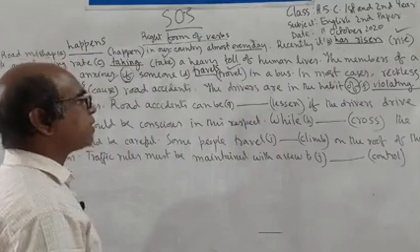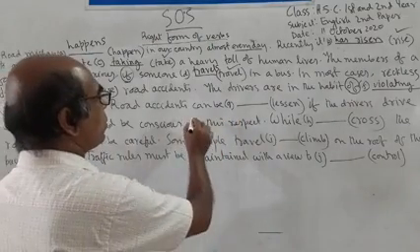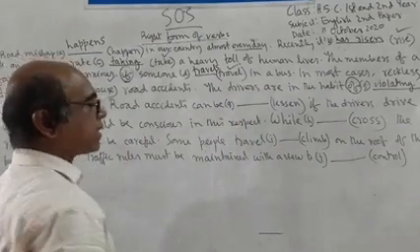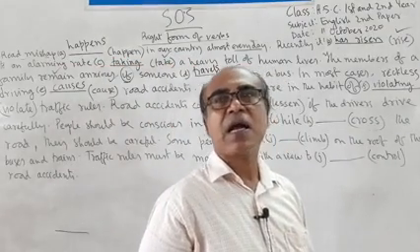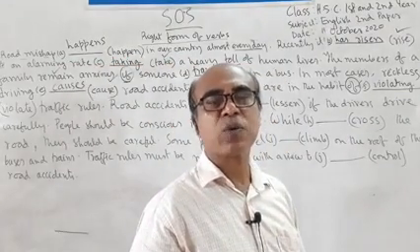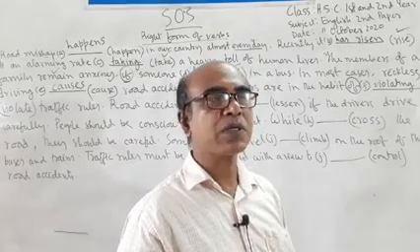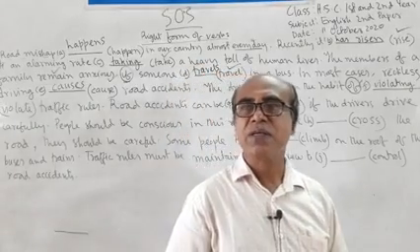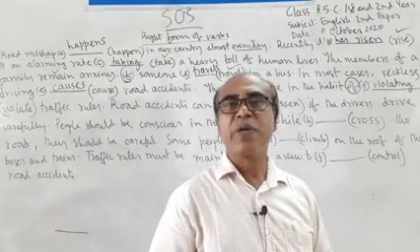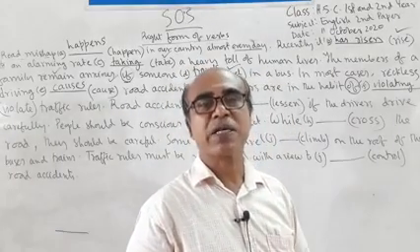Road accidents can be. We know that after can, could, should, would, if the sentence is in active voice, after the subject, if we find can, could, should, would, we have to use the present form of the verb. But in passive voice, we have to use can be, could be, should be, and the past participle form of the verb.